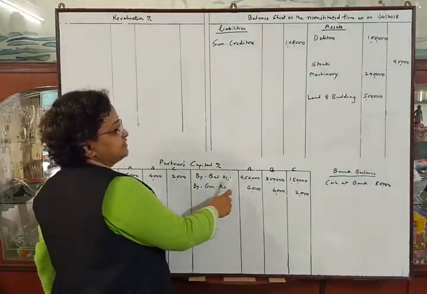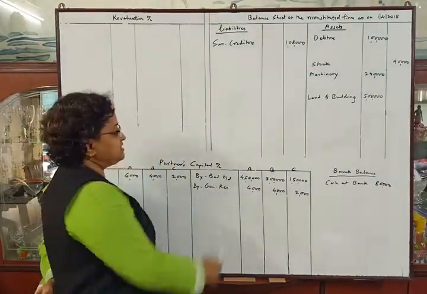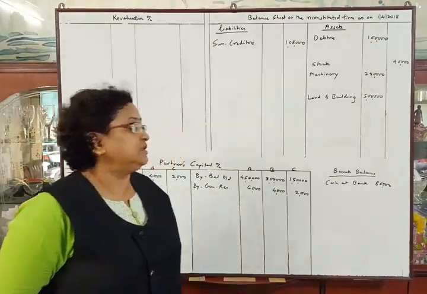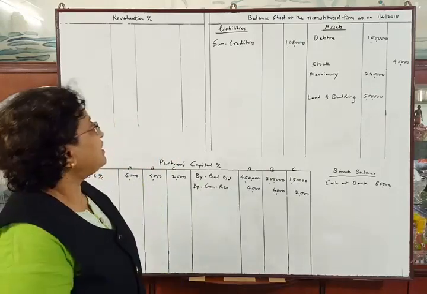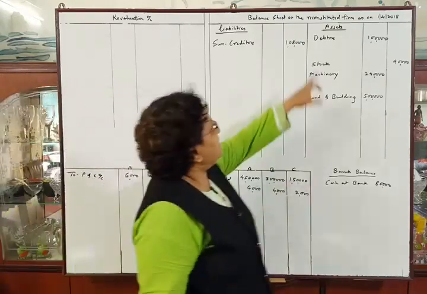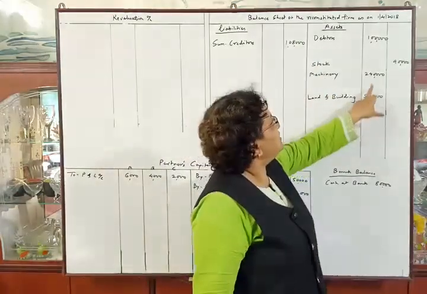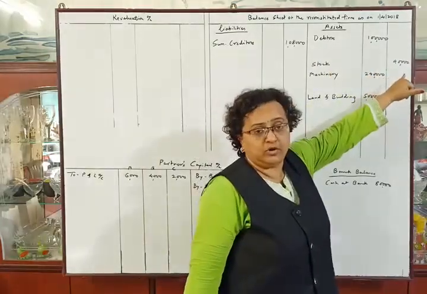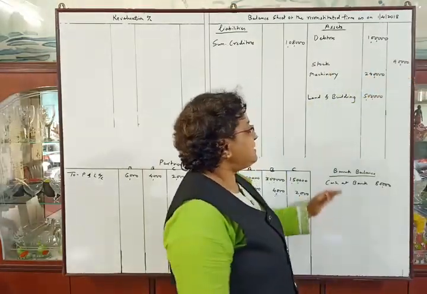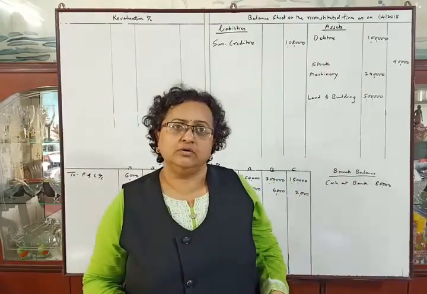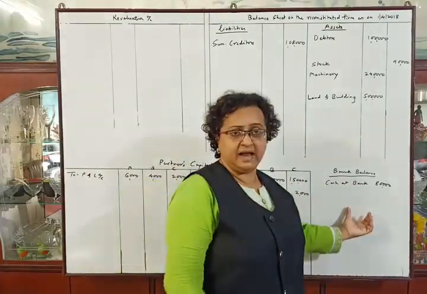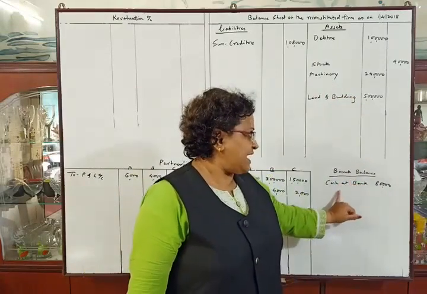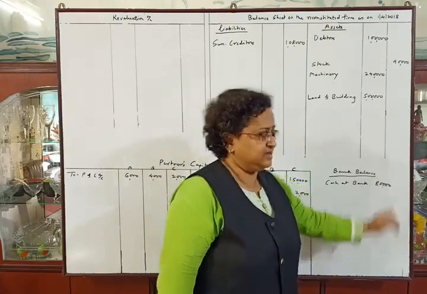Capitals were transferred to the credit side of the capital account, and general reserve has been distributed between the 3 partners in their old profit sharing ratio, that is 3 is to 2 is to 1.